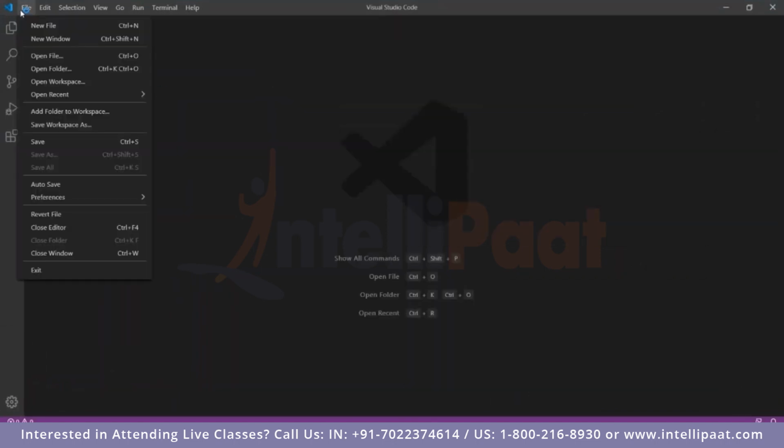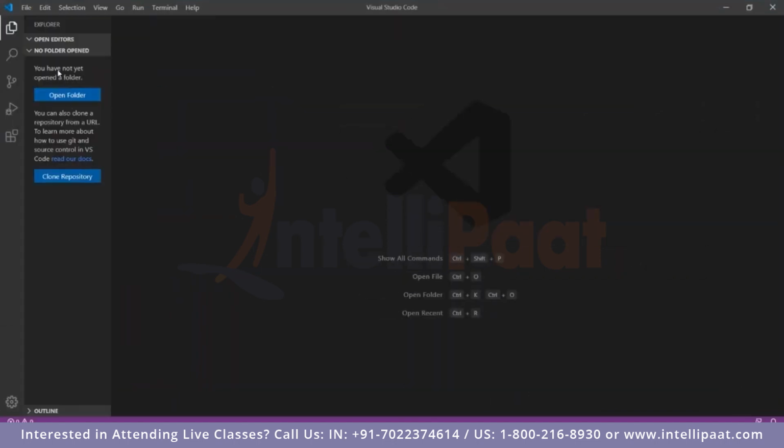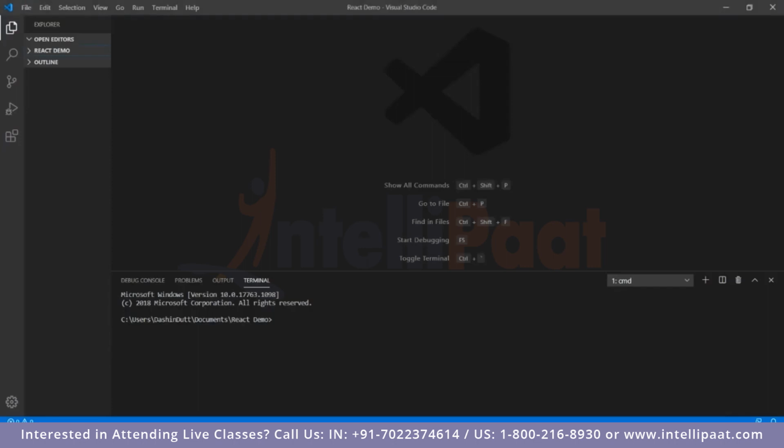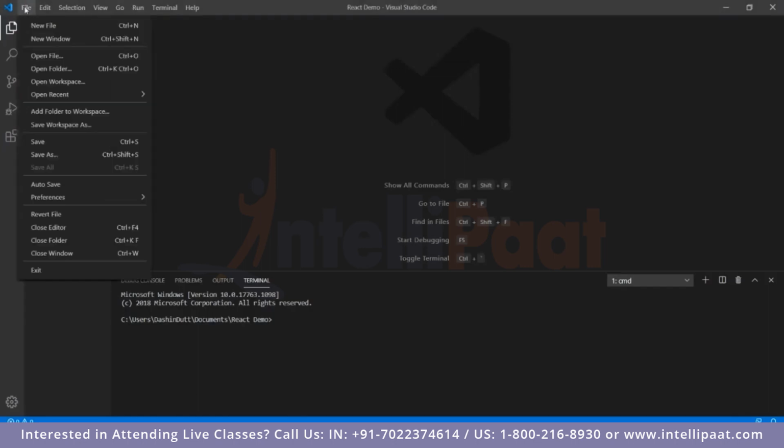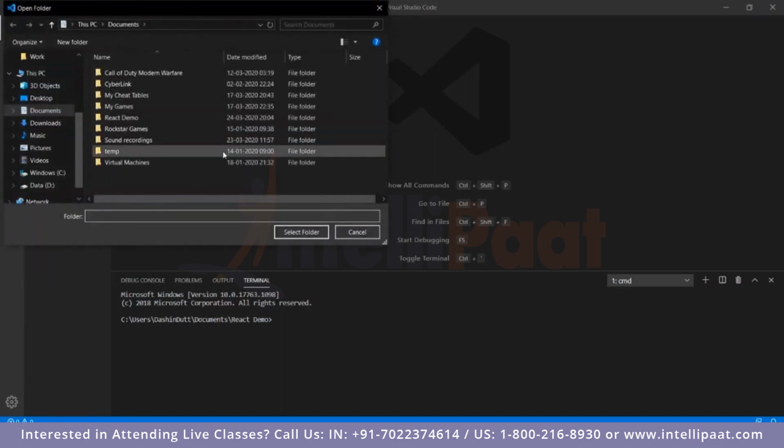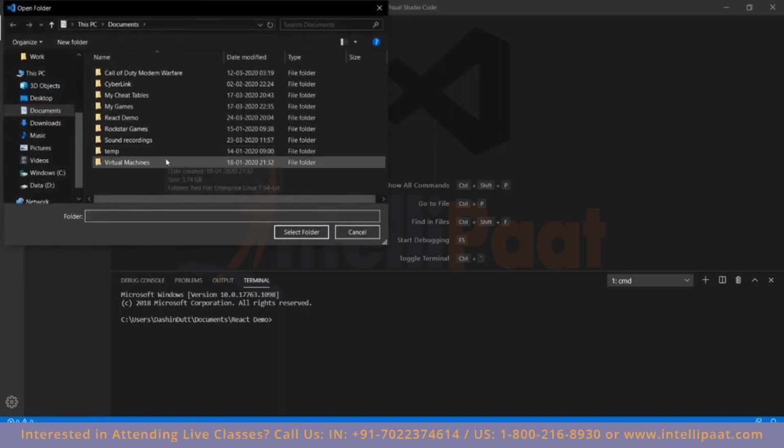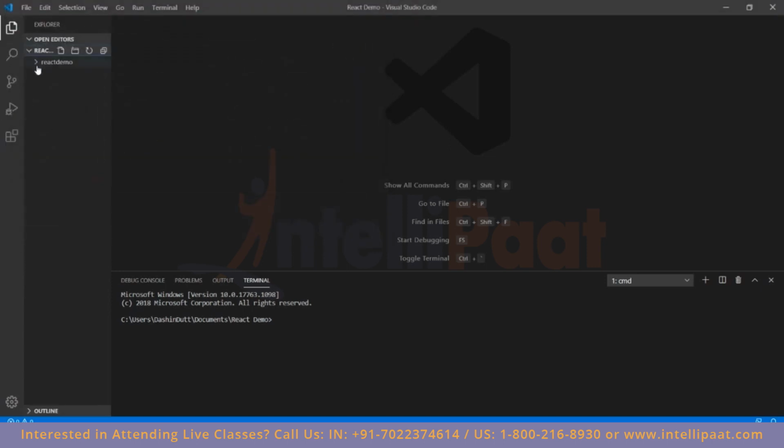Now to create any new project, we obviously need to create a folder. So firstly, we'll create a folder. I think I already have Visual Studio open. Yeah. So we first create a folder. You can create this folder anywhere you'd like, and just go into open folder, navigate towards the folder and open it up. So right now I have one folder created, which is React demo. This is the project that I've already created. I'll create a new one.